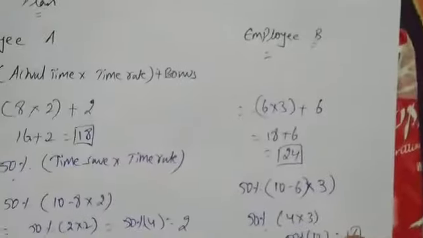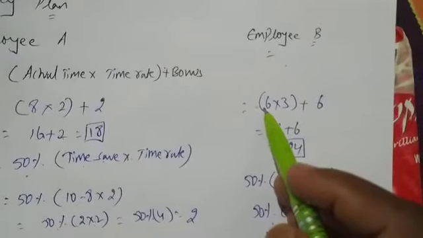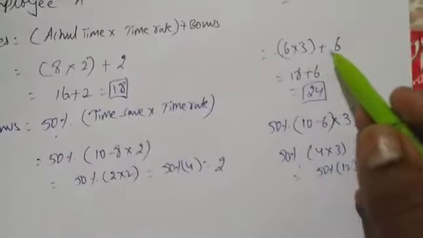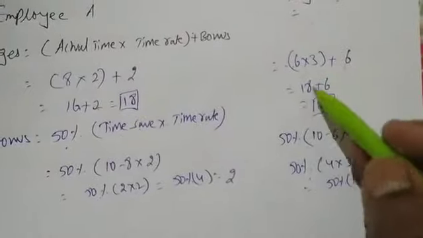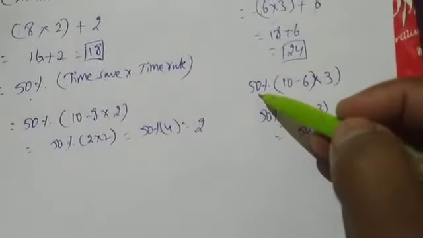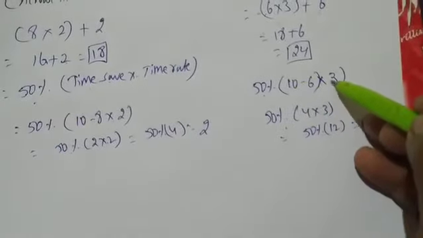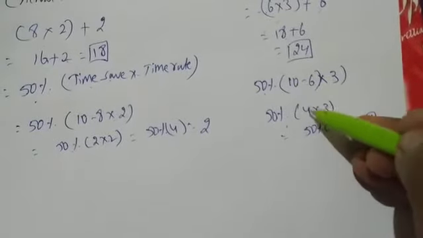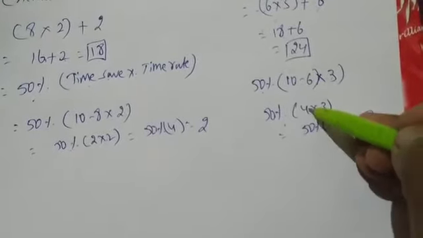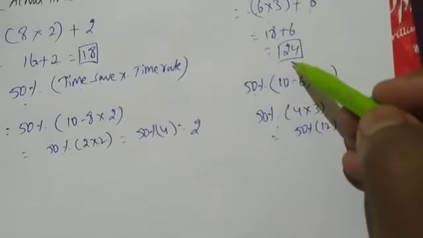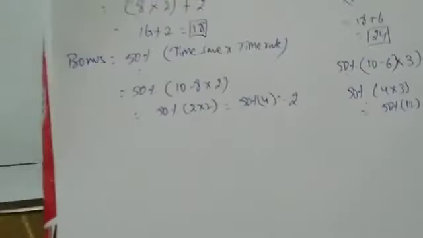Same I have done here. So standard time is 10, actual time is 6, and the time rate is given as 3. So 6 into 3 is 18, plus bonus, we don't know. Again we write the same formula, 50% of time saved, that is standard time minus actual time, into time rate. So 10 minus 6 is 4, into 3. 4 threes are 12. 50% of 12 is 6. So 18 plus 6 is 24. Done. This is Halsey.